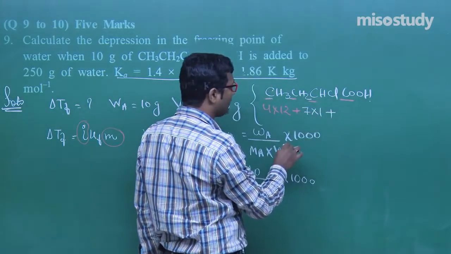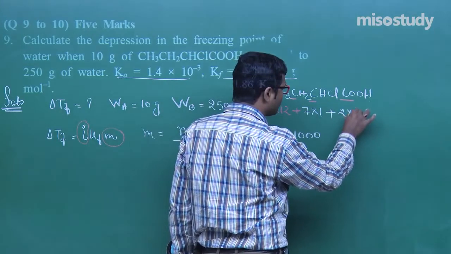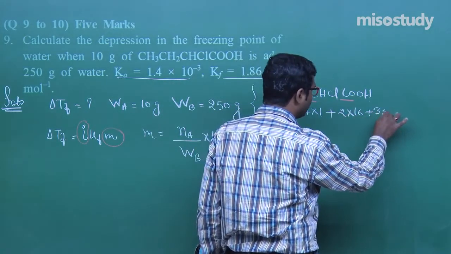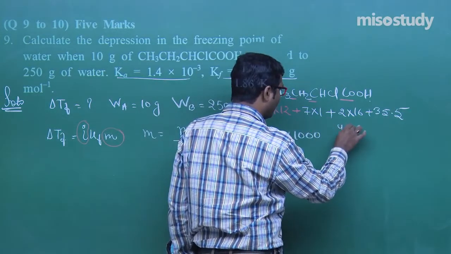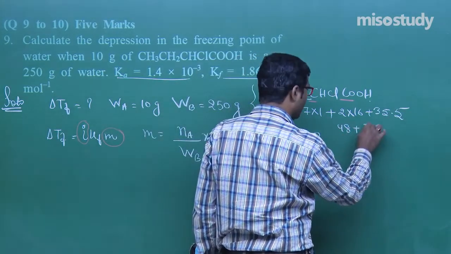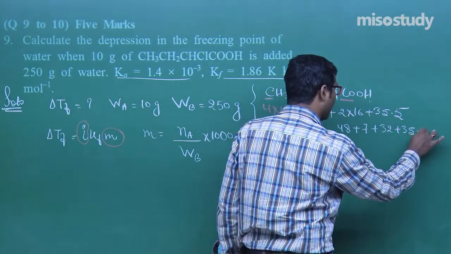How many oxygens are there? 2. That is 2 into 16. How many chlorines are there? Only 1, 35.5. That is 48 plus 7 plus 32 plus 35.5.